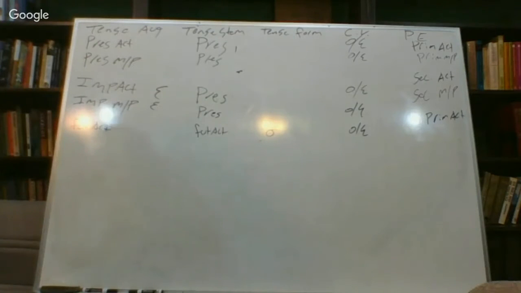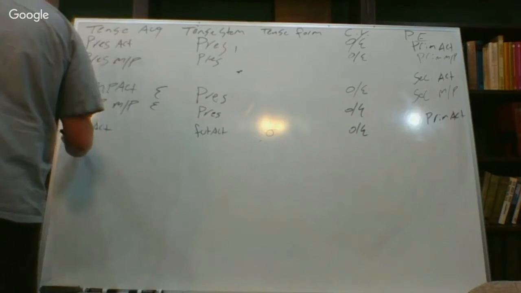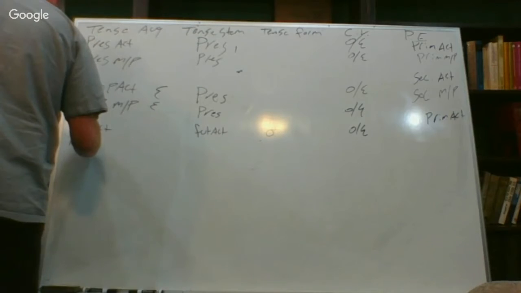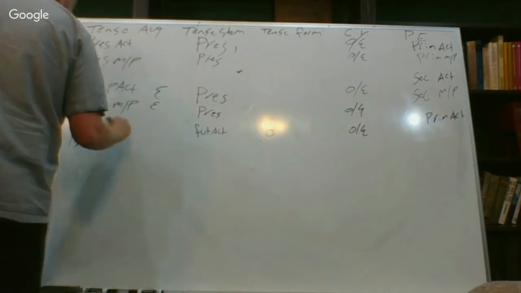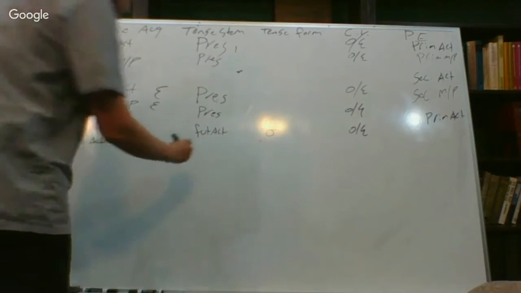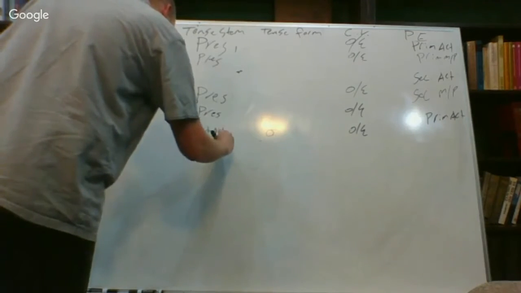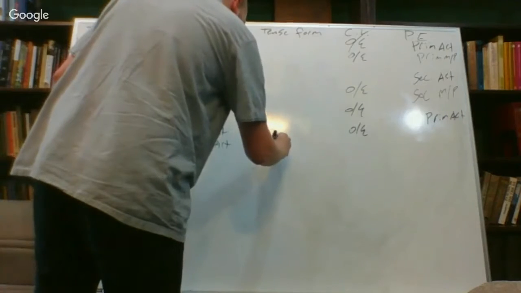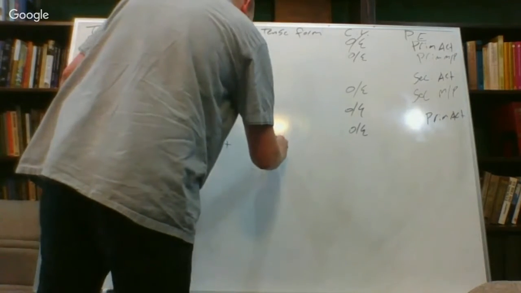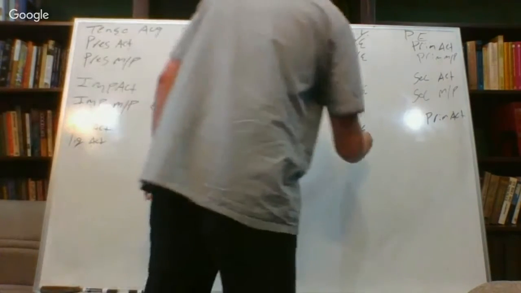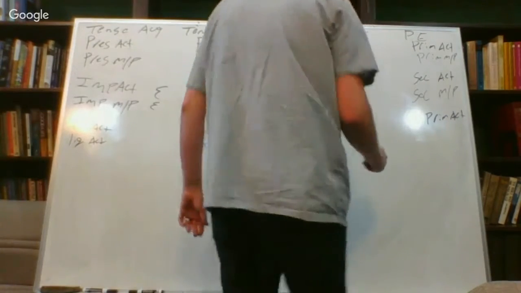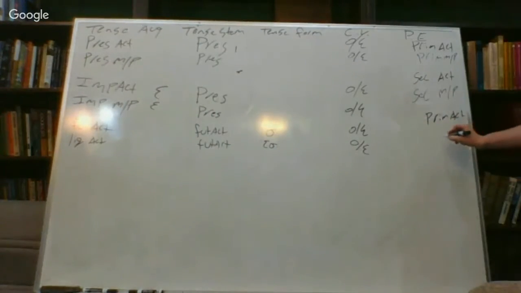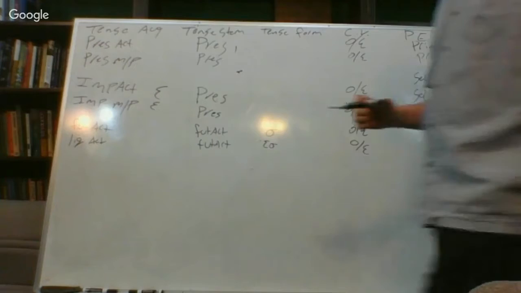Next one down is going to be the liquid active. No augment because it's not past tense. Future active. S is going to be our tense formative. And then connecting vowel is going to be omicron epsilon. And this is going to be the primary active personal endings. So we can start to see kind of how this pattern is going.